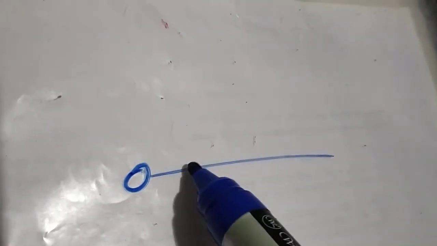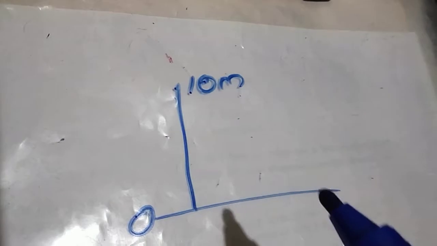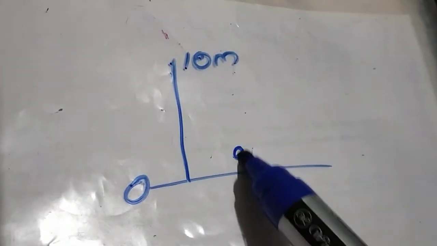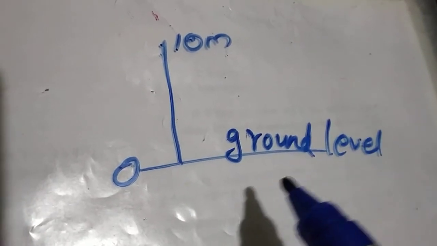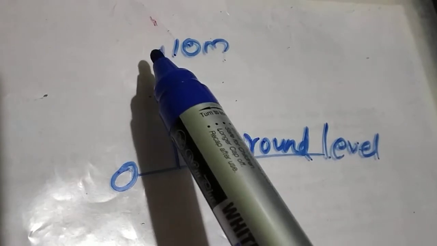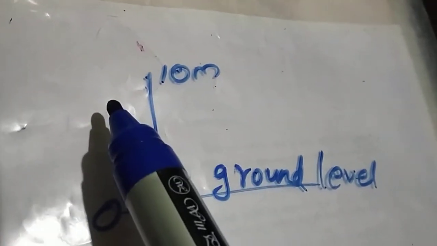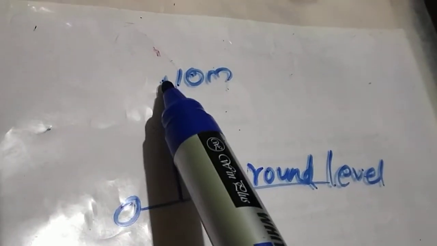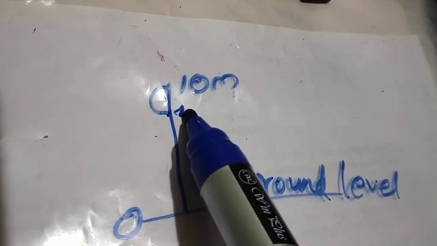Here 0 will be there. Then first it was 10 meter above the ground level. This we can write as ground level. Then 10 meter. After that it starts to descend, that means 6 meter per minute. That means after 1 minute it will be here at 4 meter.